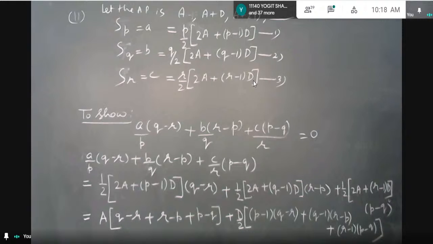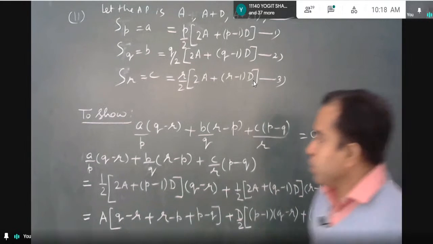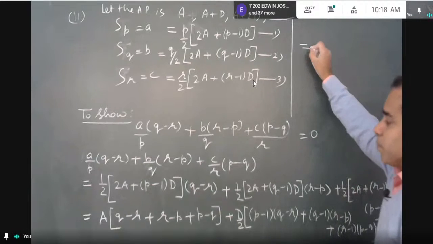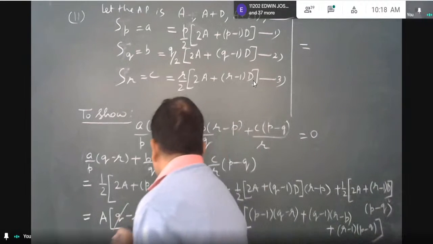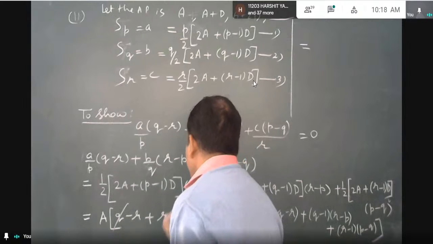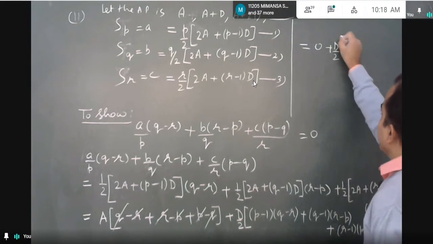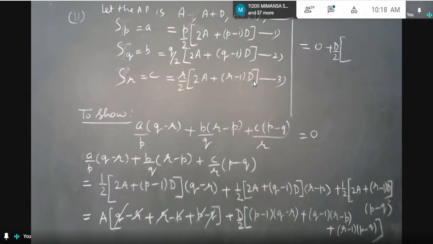Now let us simplify and see whether it will be 0 or not. This will become q − q, p − p and r − r. This is 0 plus d by 2 and completely let us multiply.